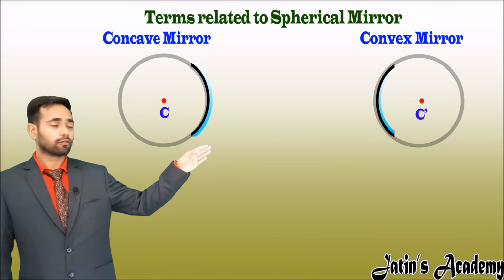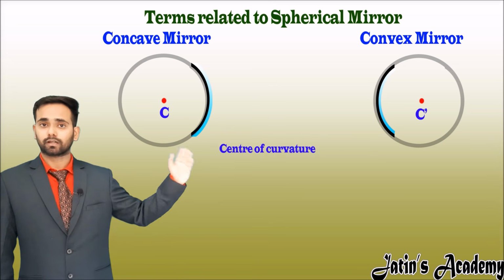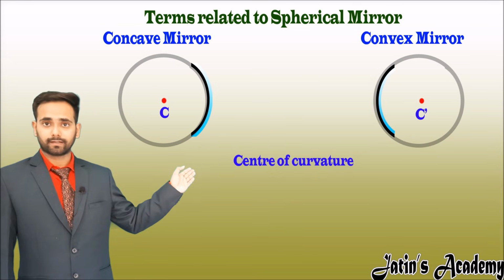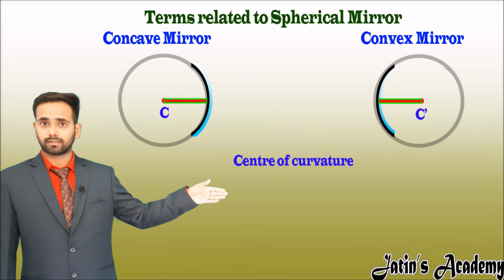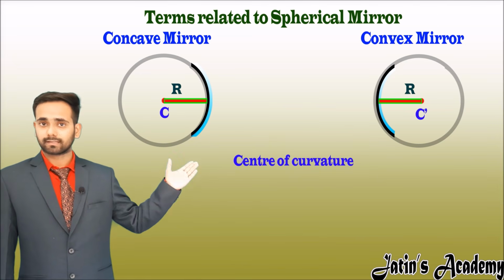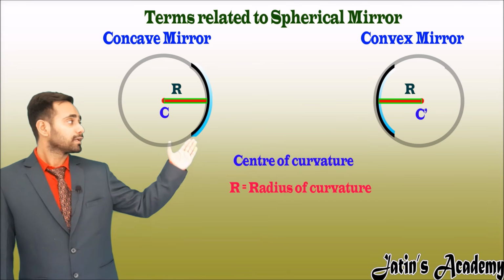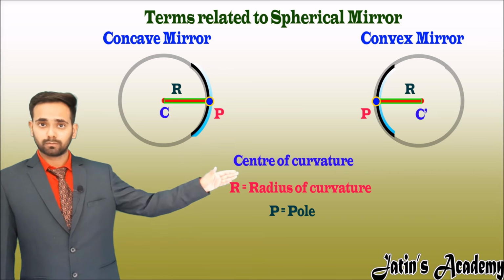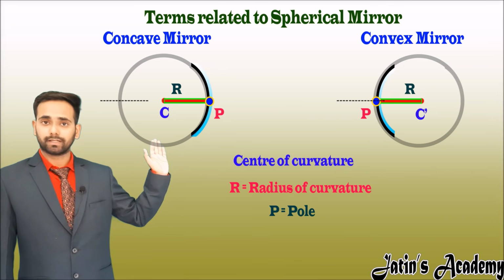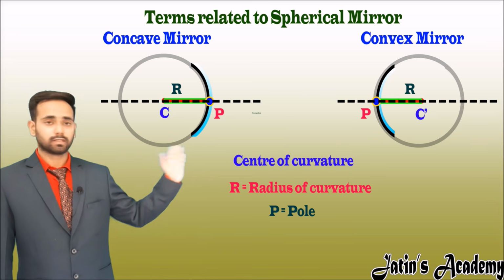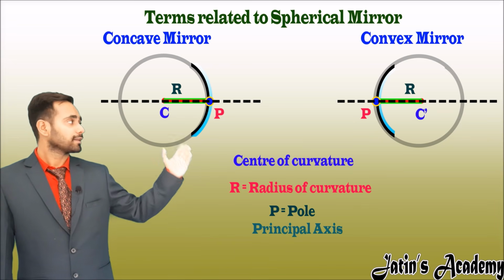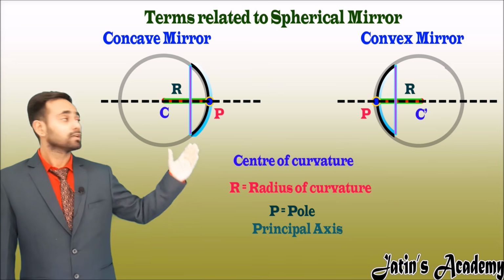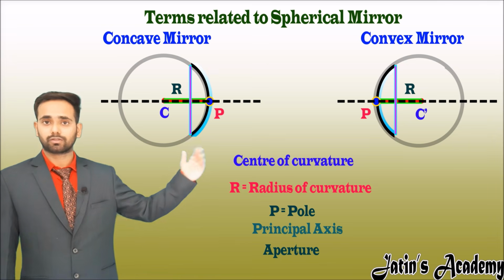This center of a mirror is called the center of curvature of a spherical mirror. The distance between the center of curvature and the circumference of this circle is the radius, and in this case it is the radius of curvature. There is a midpoint on the mirror. This point is called the pole. The imaginary line between the center of curvature and pole is called the principal axis, and the area which is used for reflecting light of a spherical mirror is the aperture of the mirror.